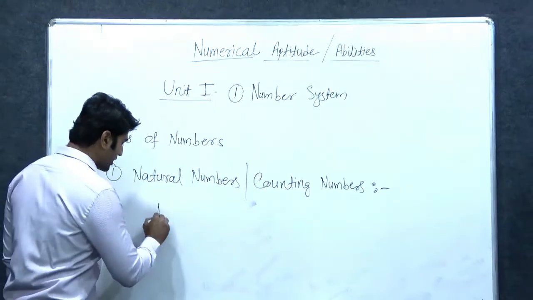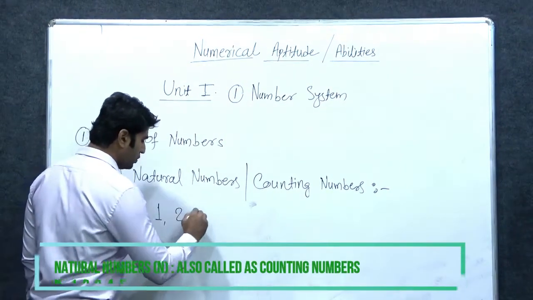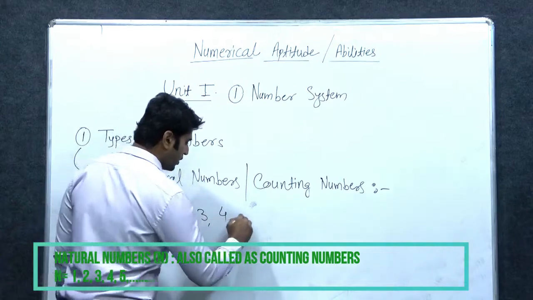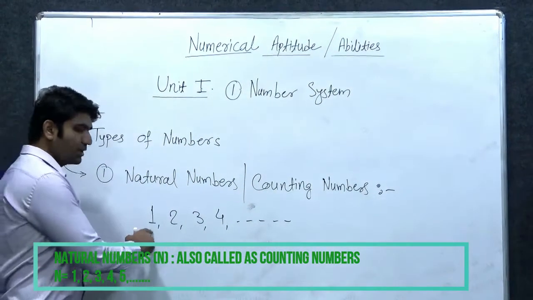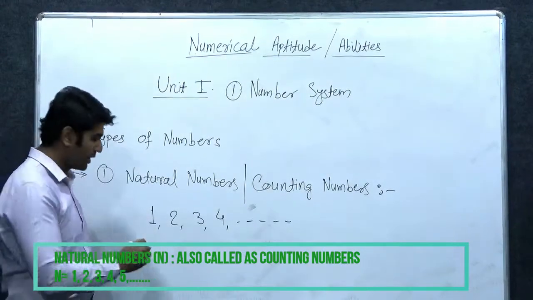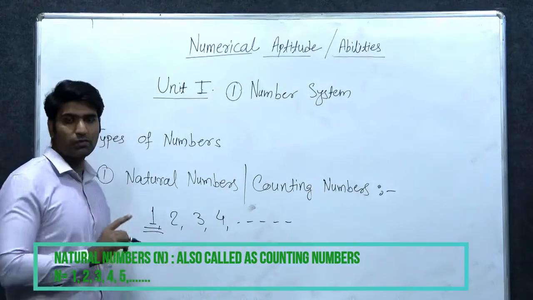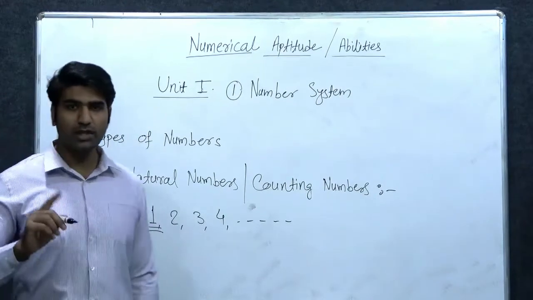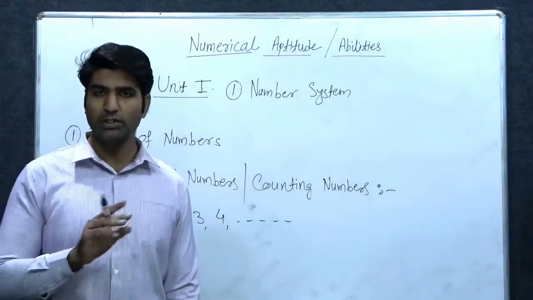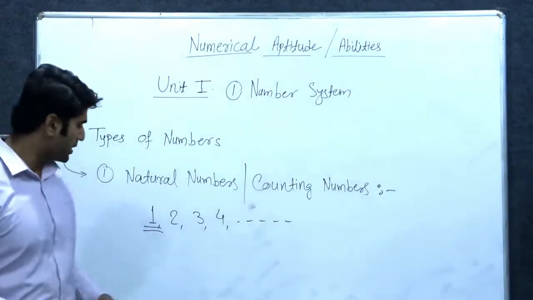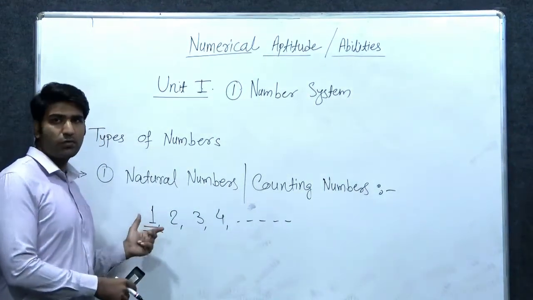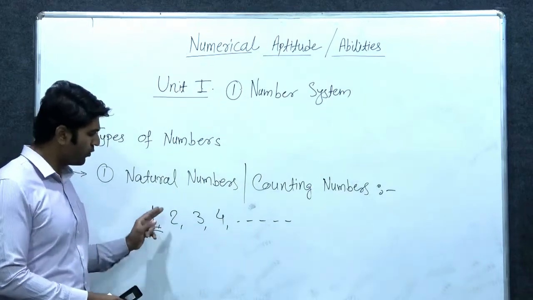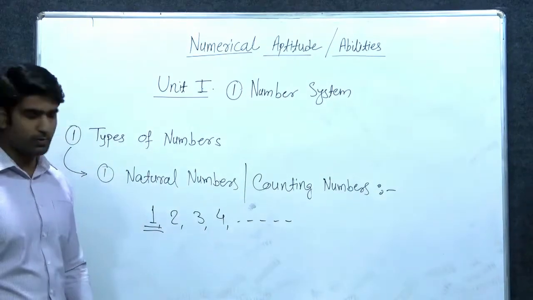These numbers are like this: 1, 2, 3, 4 and so on. Remember, natural numbers always start with 1. So 0 is not a natural number. Natural numbers start with 1: 1, 2, 3 and so on.